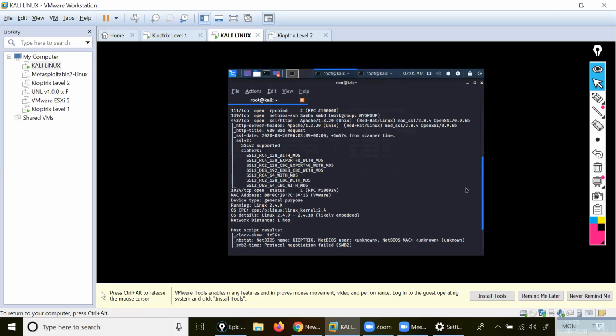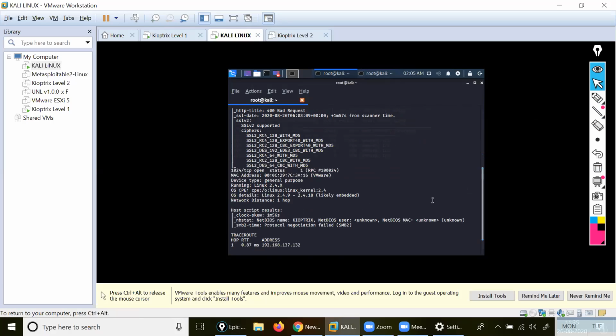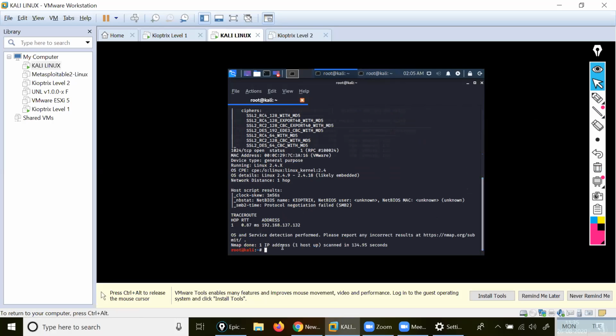Come down, come down. See here. QPatrix, NetBIOS. QPatrix is there. Understood. So this is giving me SMB, Samba, and all this information it will show you. Okay.